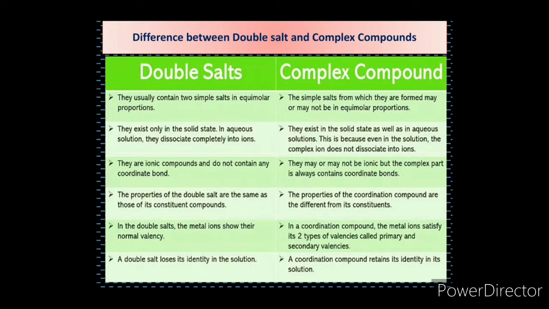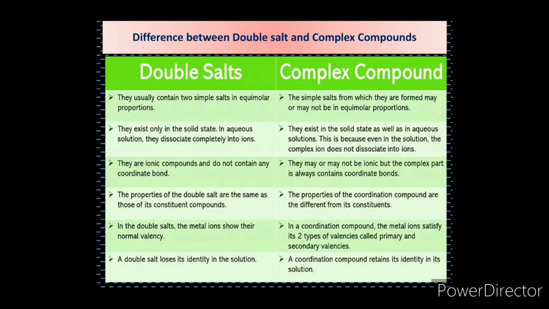Double salts are ionic compounds and they do not contain any coordinate bond. So this is the very important difference between the double salt and complex compound. As well as, complex compound always contains coordinate bond. So you should know the difference between the ionic bond and coordinate bond.